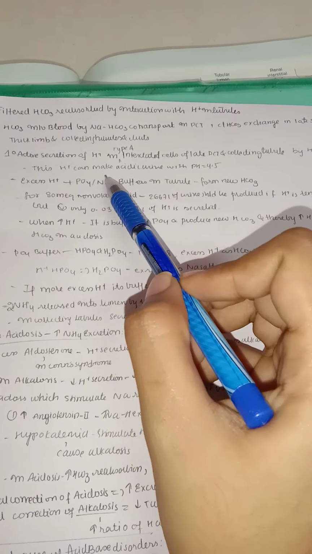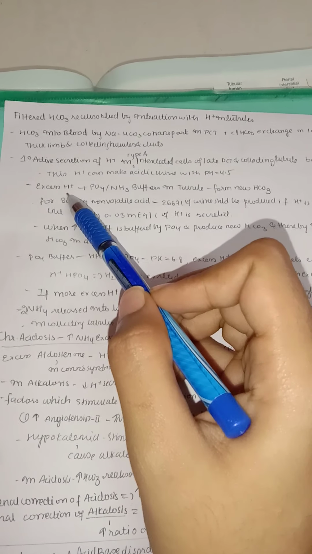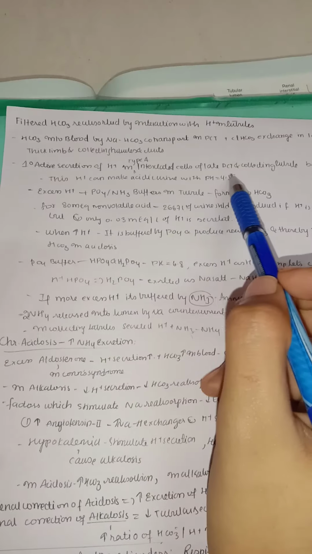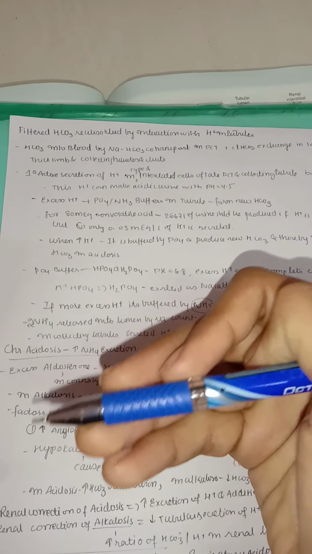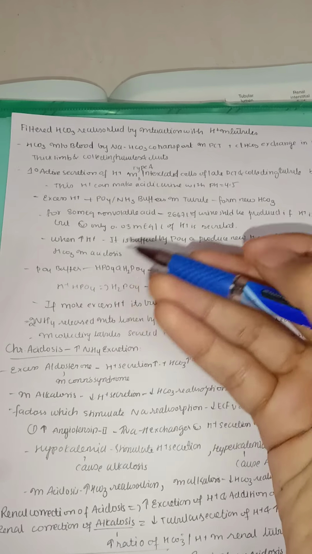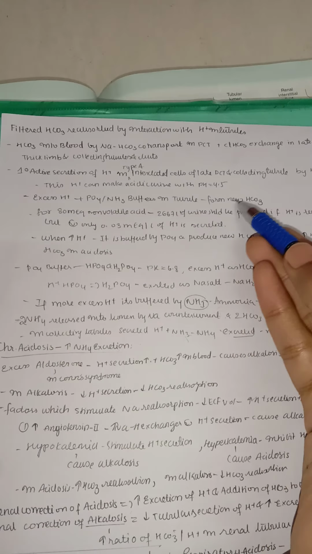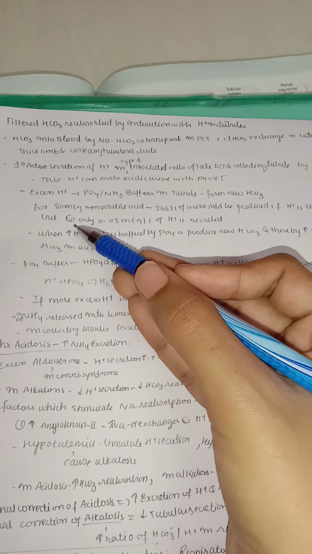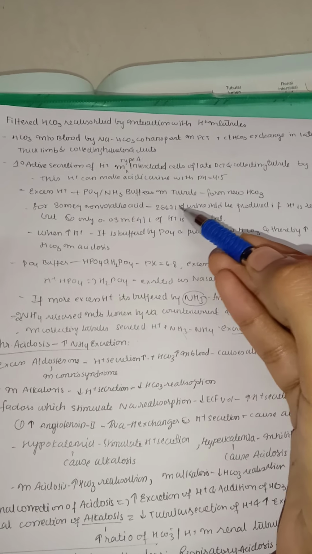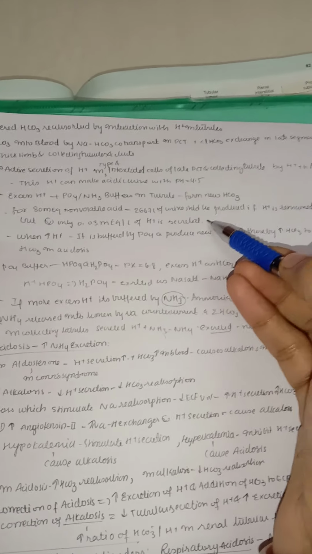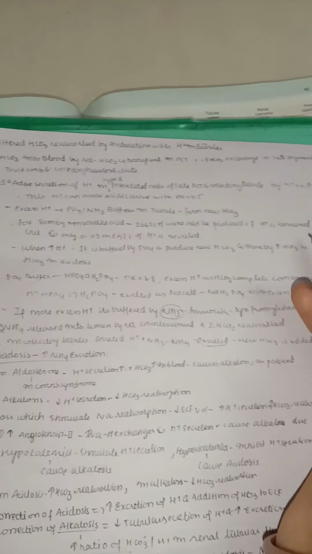So this hydrogen can make acidic urine with a pH of 4.5 and excess hydrogen. So till here we have completed how the process has gone. Now for example, if there is excess hydrogen, then phosphate and sodium buffers in the tubule form the new bicarbonate. For 80 milliequivalents of non-volatile acid, about 2667 liters of urine should be produced if the hydrogen remained as free solution.